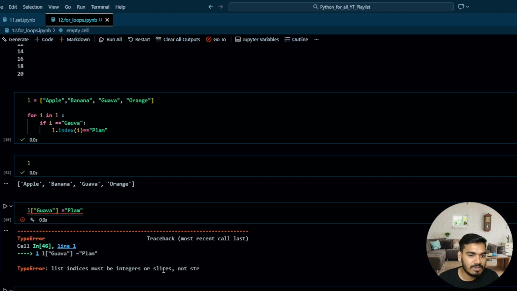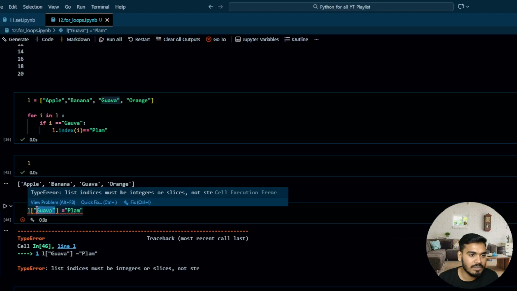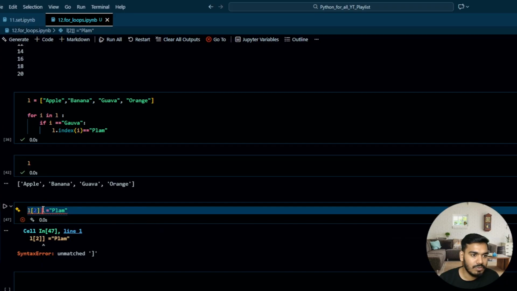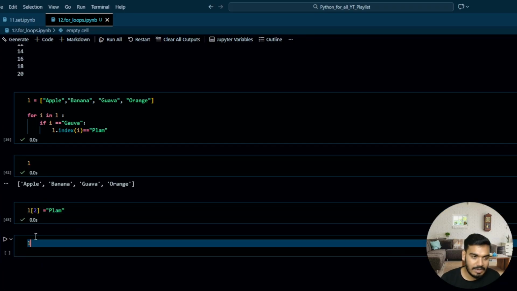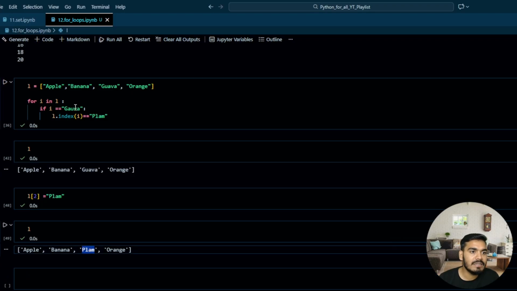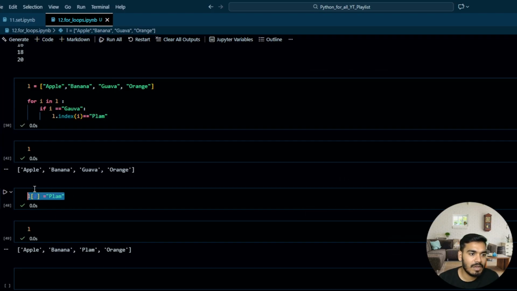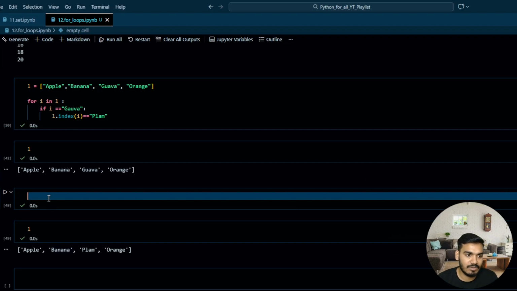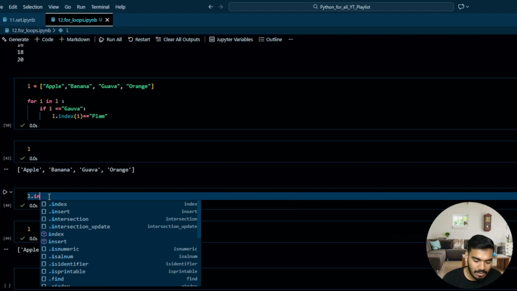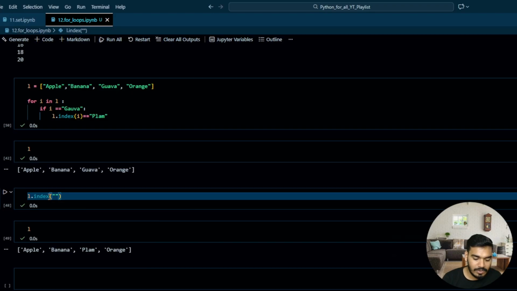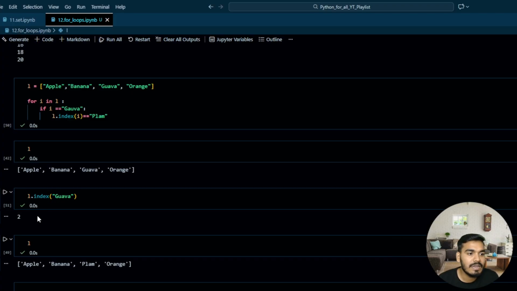List index must be integer or slice, not str. So if I pass over here, let's say 2, then it's going to work, right? If I take L, then it is a plum. So I need the index over here. It should be the index. Then only it's going to work. So let's execute this again. And how can we get the index of that? So L dot index, and if I write over here, let's say guava, G-U-A-V-A, guava, we get the index 2.